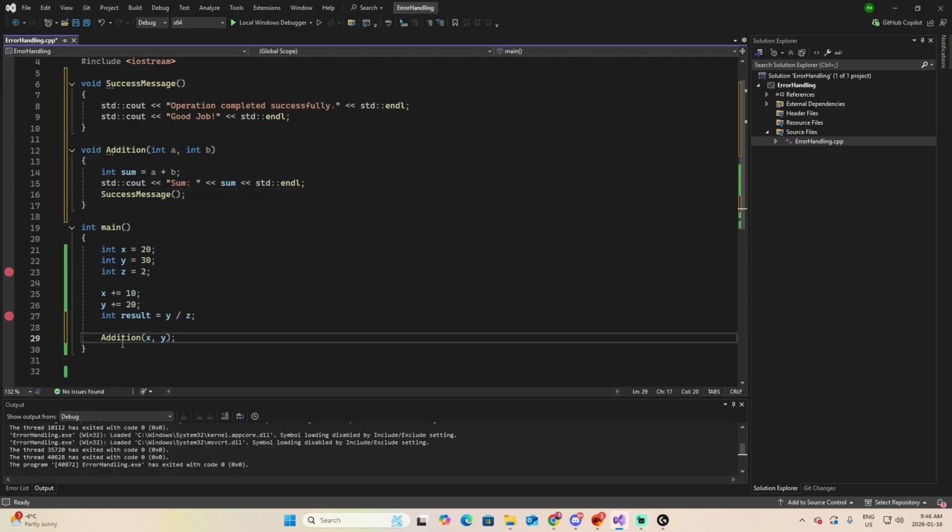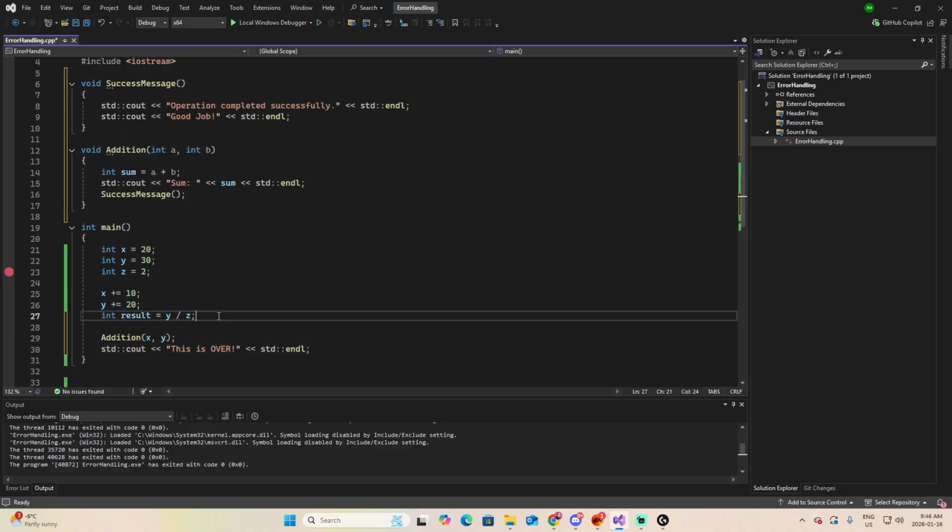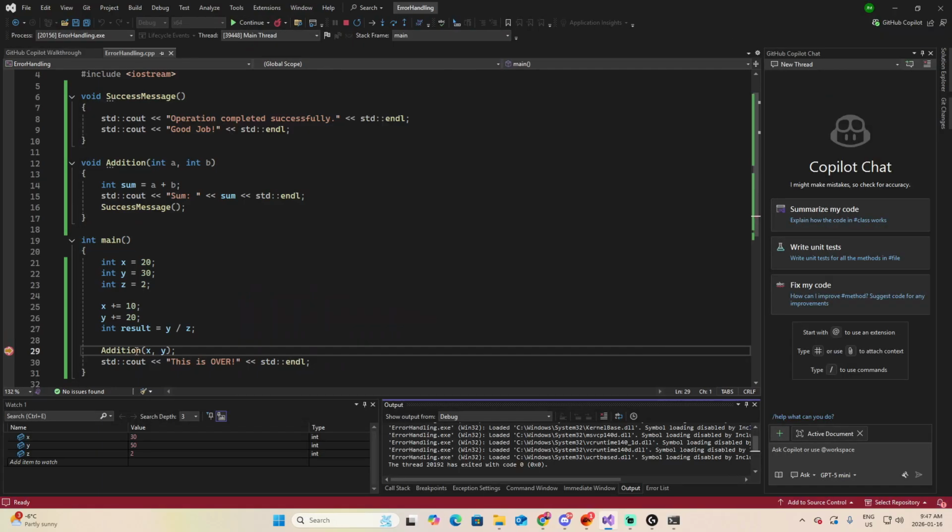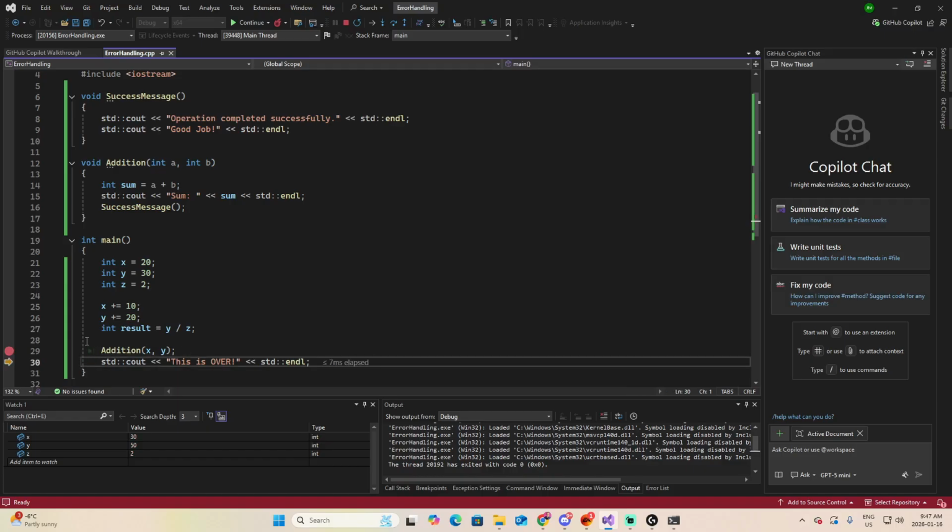And finally, after I call the addition inside main, I will add another cout to say something like "this is over". I will remove these breakpoints that I don't need, and instead I will set a breakpoint in line 29. Now let me show you the differences when we are debugging. At this point we are in the line of the addition. And as I mentioned to you, if I click F10, I will move to the next line without getting inside the addition. Now let's do it again.